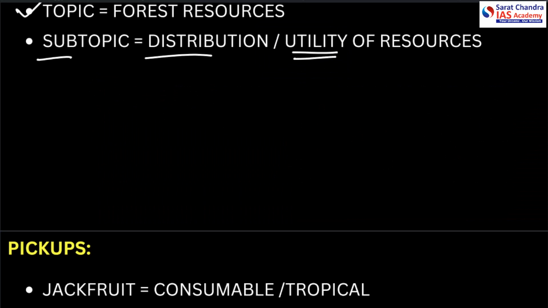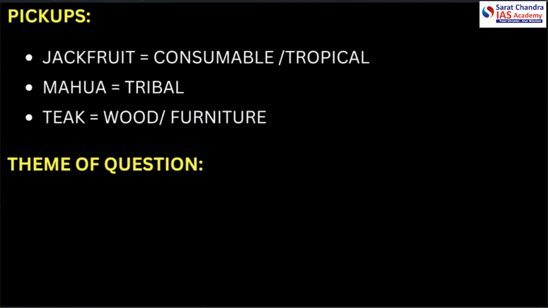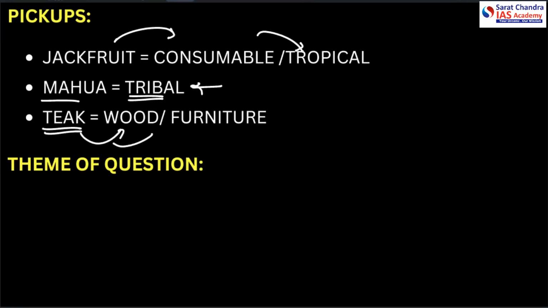Alright, so what are the pickups from this question? That jackfruit is one consumable fruit. It's also a tropical fruit. The mahua is often used in the tribal belts of India. The teak is also known for its wood and furniture. So let us see how we could have known this.